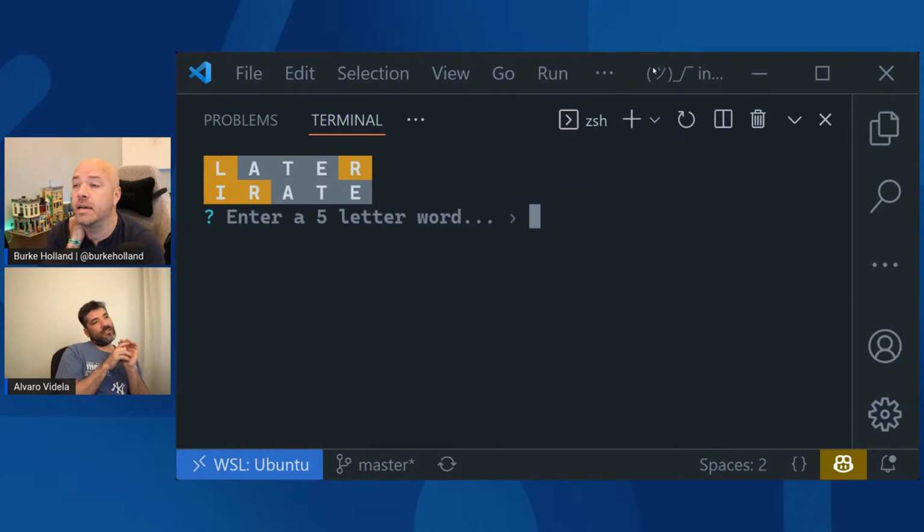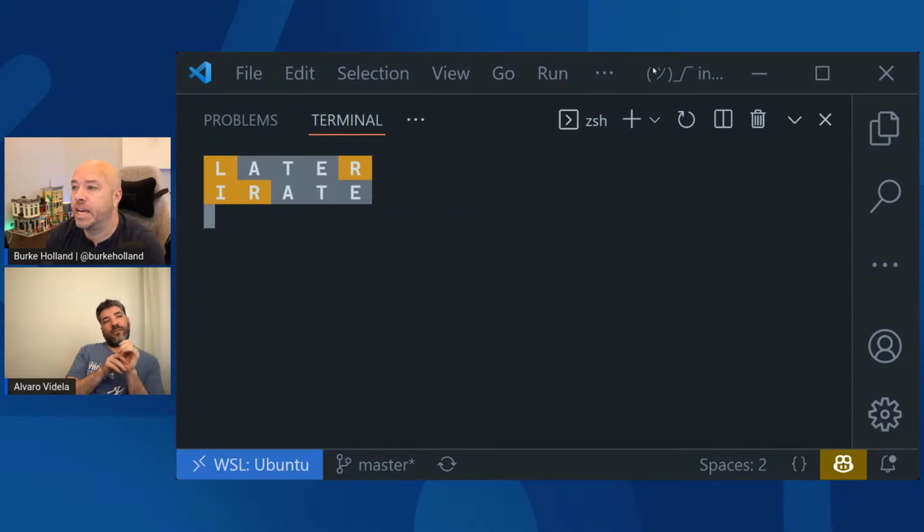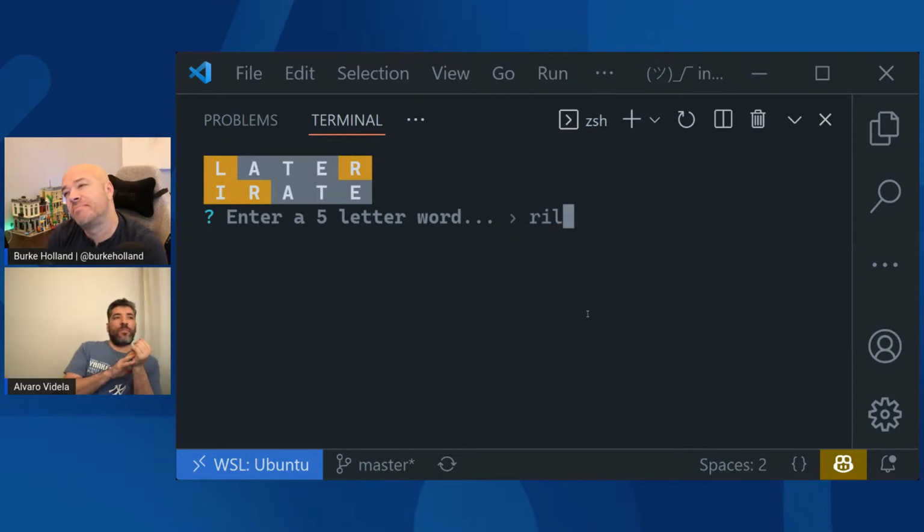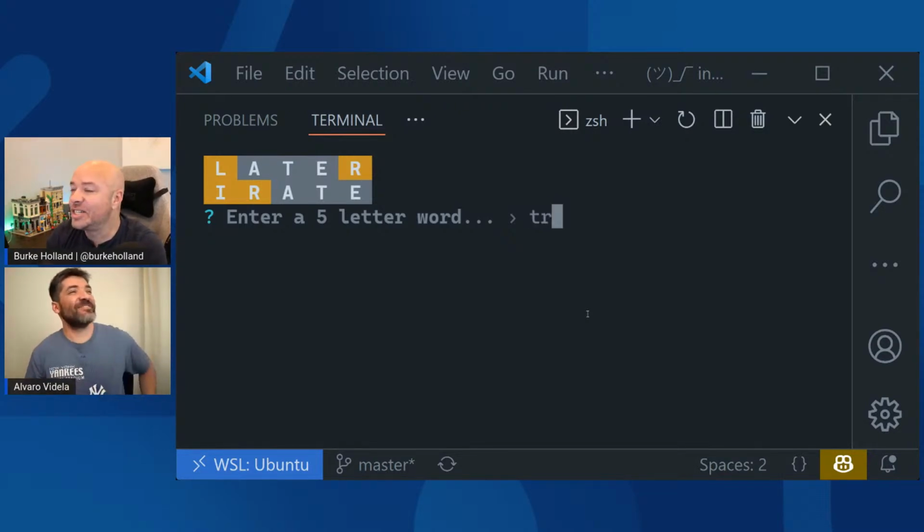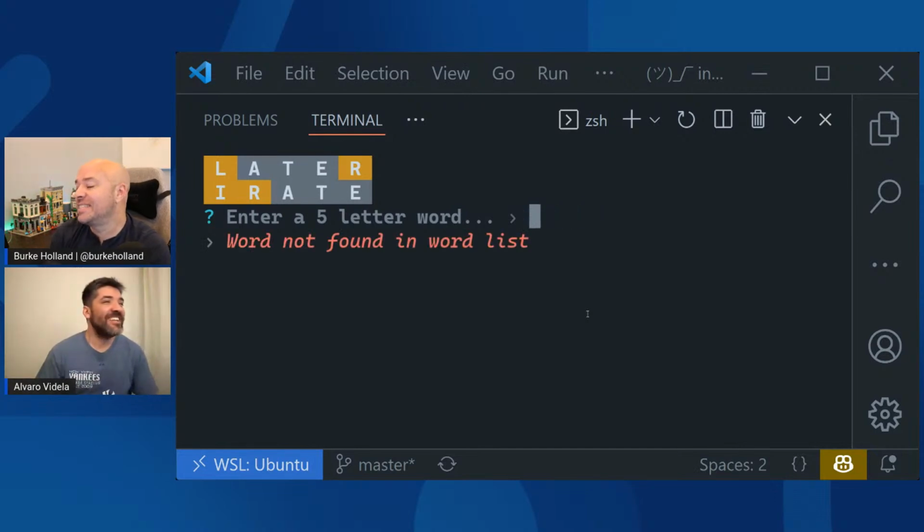So we have an I and an R, but R is not in the second position. So it could be R-I-L. Large? No, it can't be large because we don't have an A or an E. RIL. I have no idea. Help. My first time playing this. Trill? Word is not in the list.